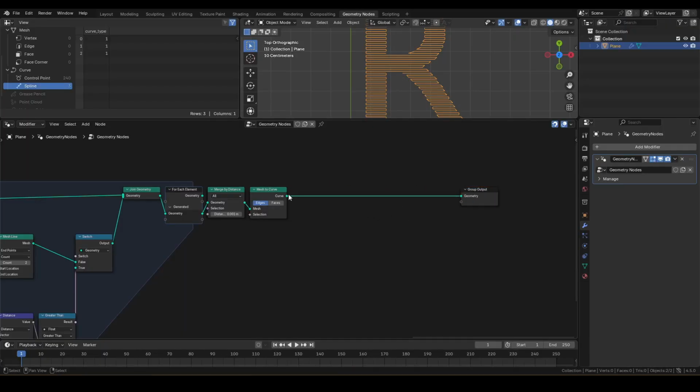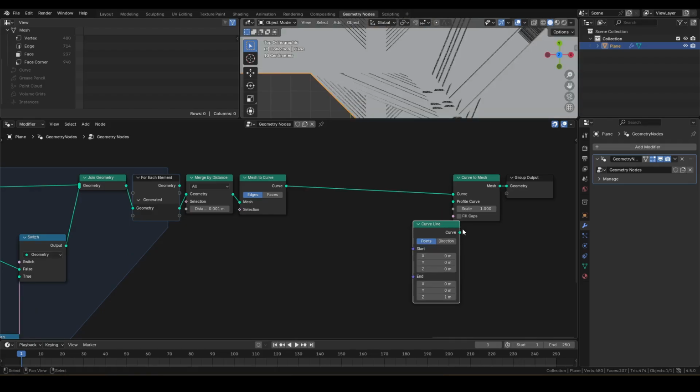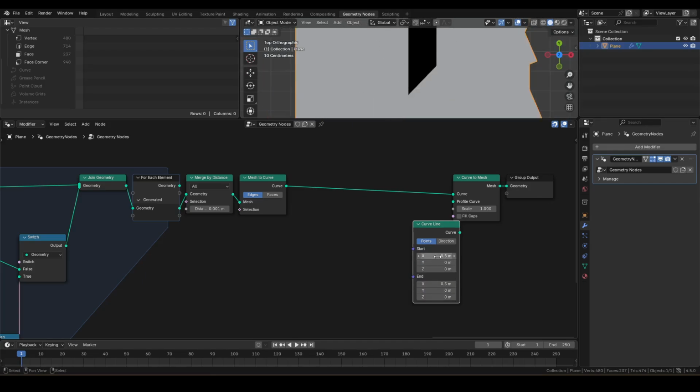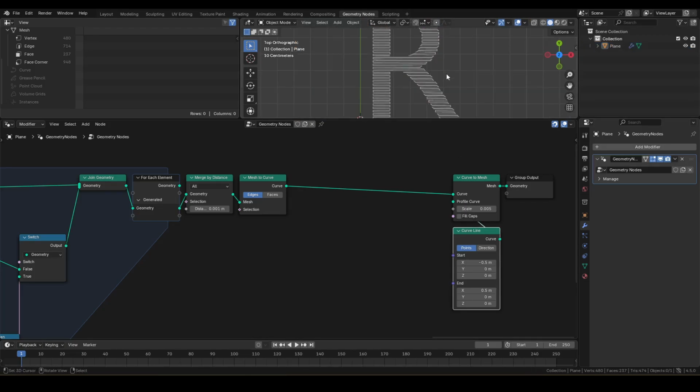We need faces in order to render, so we'll use curve to mesh to convert back to mesh. Use curve line for profile. Set -0.5 to 0.5 for X. Use the scale to adjust the face width. 0.005 should be a good value.